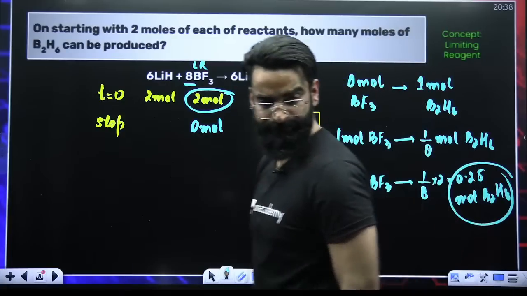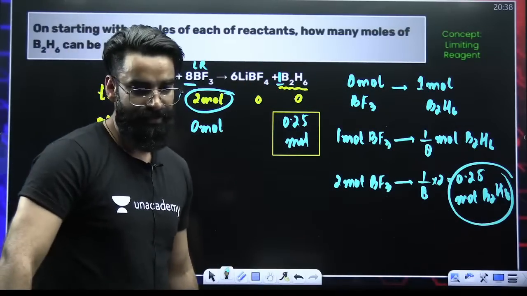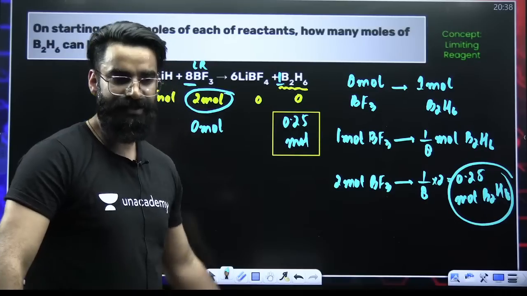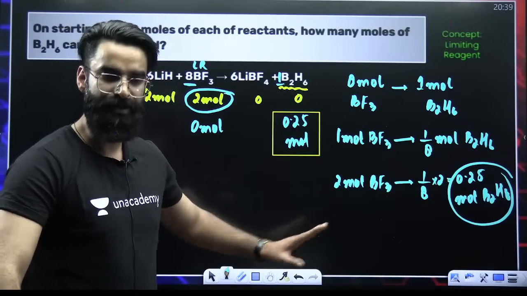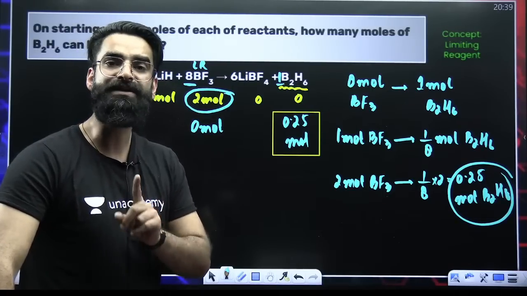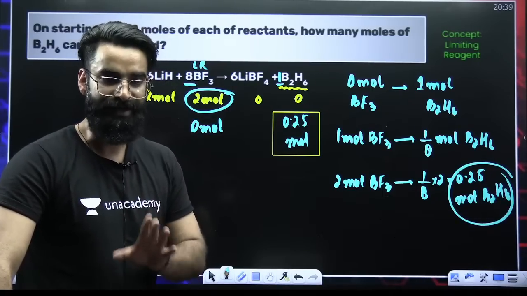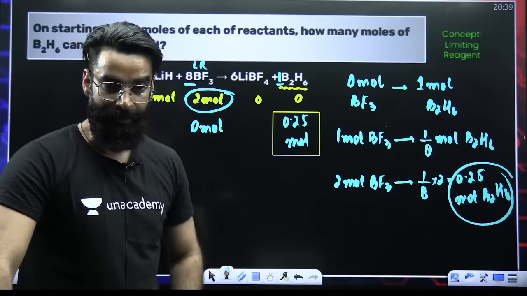Am I clear with this? Sir, is this sufficient? This is super sufficient. Don't worry. This is super sufficient. You have got very lesser amount of time left till your NEET 2025. It is better to do the study in the effective way, right? It is better to do the smart work right now. All right?